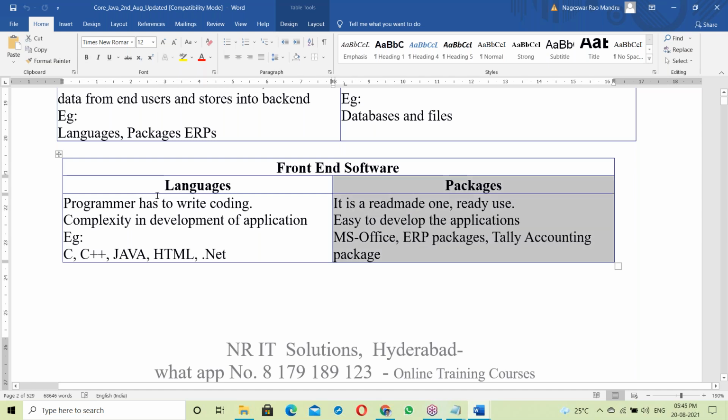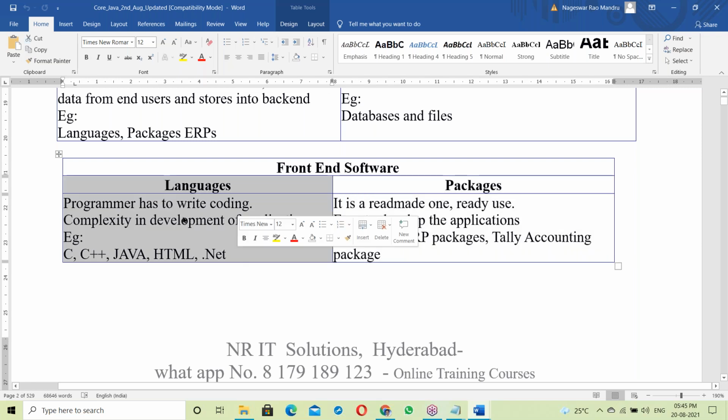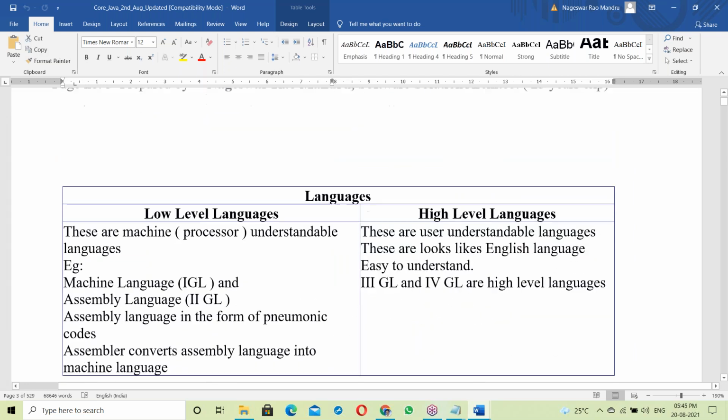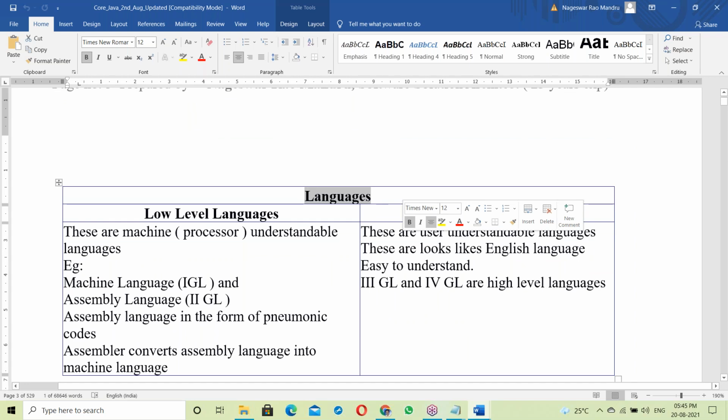So package is ready-made, ready to use. In language, we should write some coding. We should write some programming. The programmer has to write the code. So Java comes under language. Okay, Java is a language.